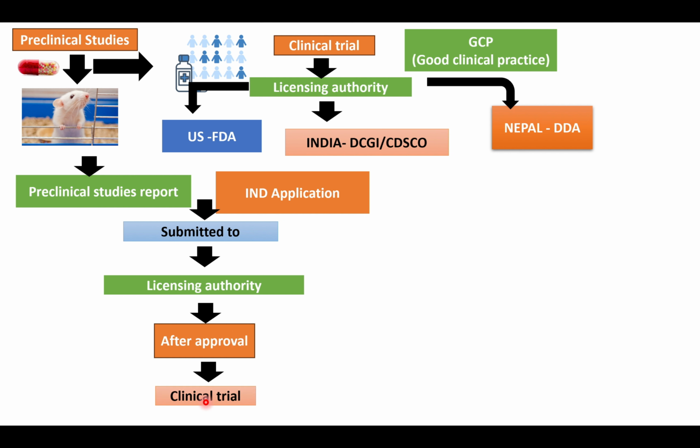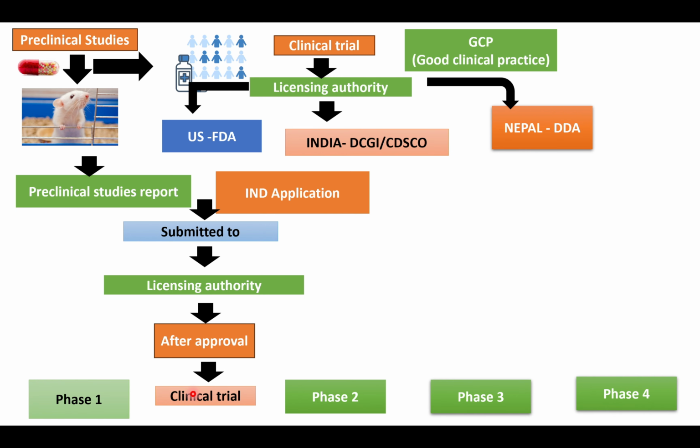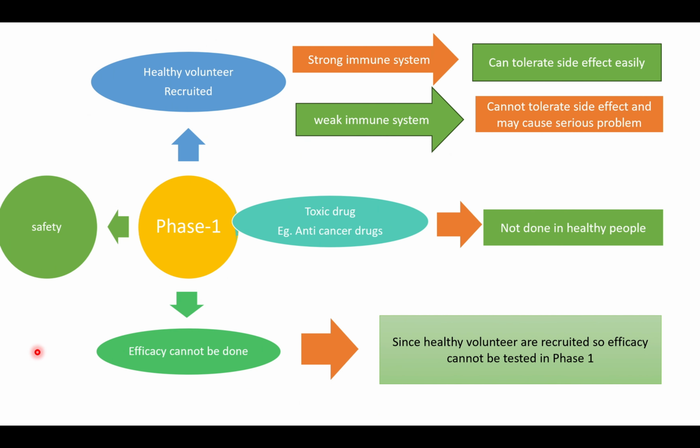And the clinical trial has many phases, and the important phases are phase 1, phase 2, phase 3, phase 4. So now we'll see phase 1. In a phase 1 trial, what we will do is take healthy human volunteers. So now the question is, we are supposed to give a drug to the patient, but here we are recruiting healthy humans. So what is the logic behind testing a drug in healthy people? Do you think healthy people won't have side effects? Definitely, there might be a risk of side effects.